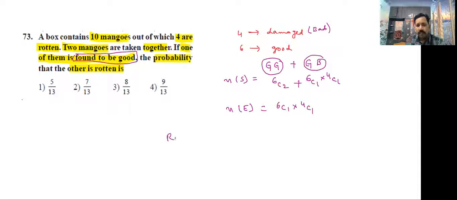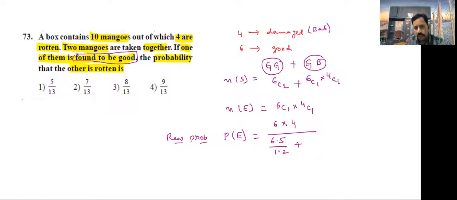Required probability P of E is equal to N of E by N of S. So directly I am writing, students, 6C1 times 4C1, which is 6 into 4, divided by 6C2, which is 6 into 5 by 1 into 2, plus 6 into 4.